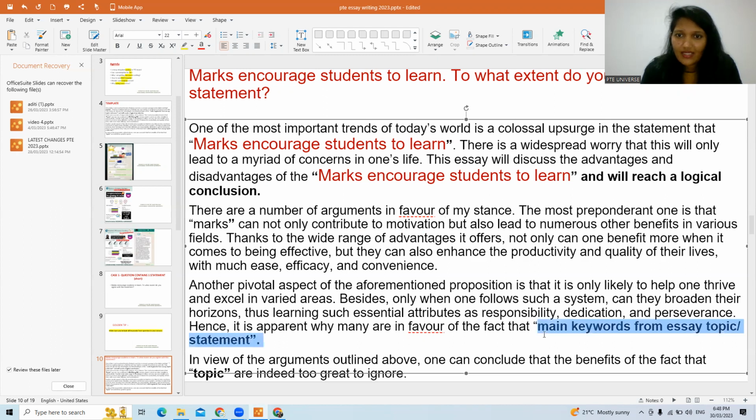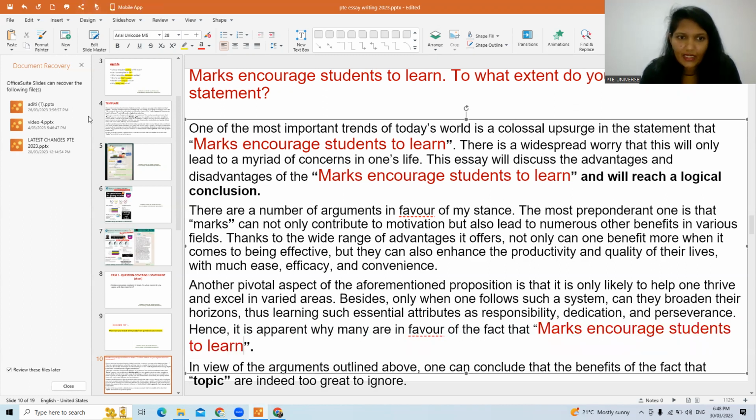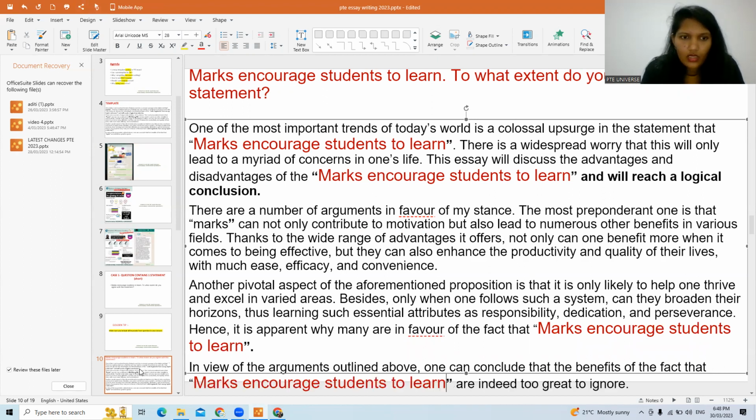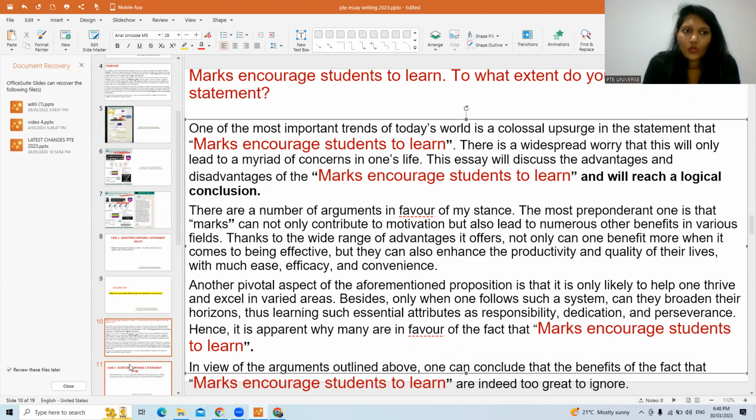Fine. Again, this is a small statement, so you can just include the complete line, and here also you can just include the main line. This is how, again and again, I'm writing the essay statement just to make sure the computer understands that I'm writing on the topic. Clear? Now this is case one.